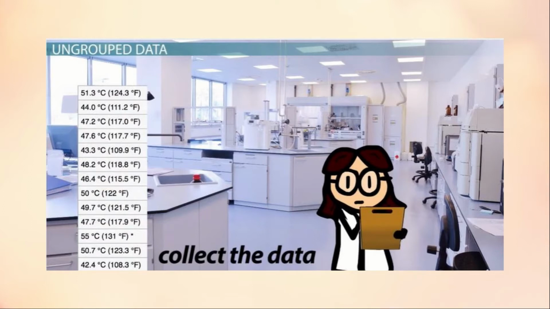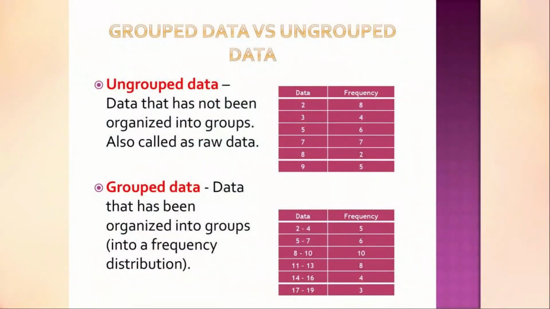This is called raw data or ungrouped data. Come, let us know the difference between grouped and ungrouped data. Ungrouped data: data that has not been organized into groups is called ungrouped data and also called raw data. Grouped data: data that has been organized into groups in a frequency distribution is called grouped data.